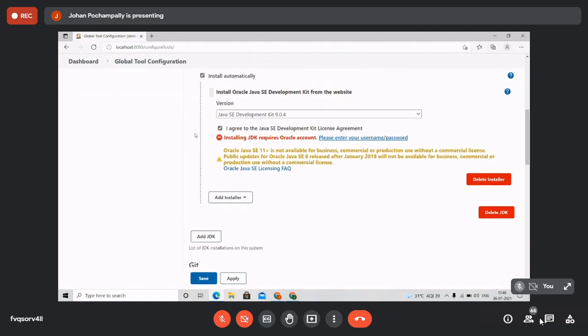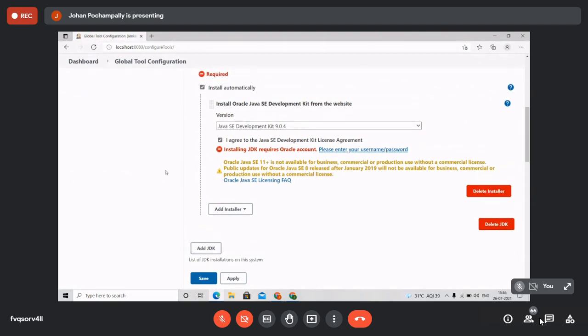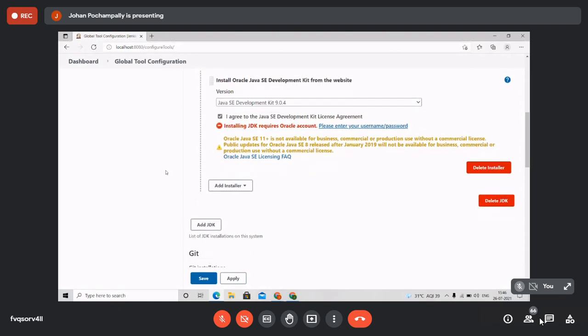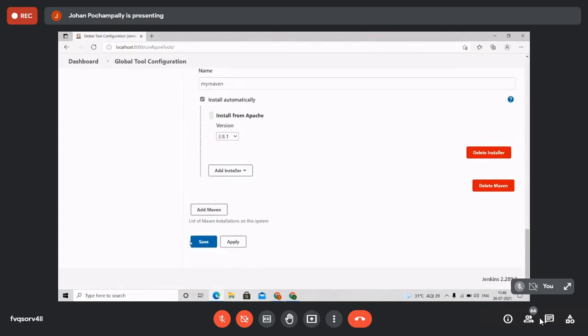It's done. Okay. It is done. It's done, right? Yes. Okay. Now after that, just click save. Make sure Git is there. Yeah. Maven is done, and then click on the save button.